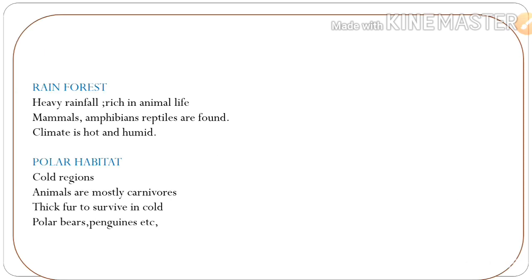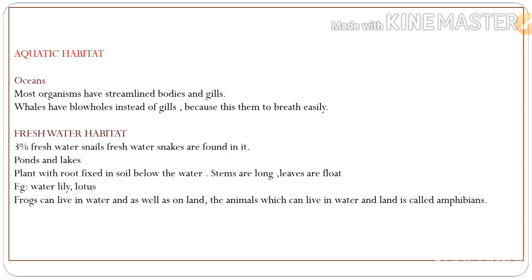So next one is rainforest. Heavy rainfall, rich in animal life; mammals, amphibians and reptiles are found. The climate is hot and humid. Next, polar habitat is a cold region. Animals are mostly carnivorous. Carnivorous means they eat other animals. They have thick fur, that is thick hair, to survive in cold. Examples: polar bear and penguins.